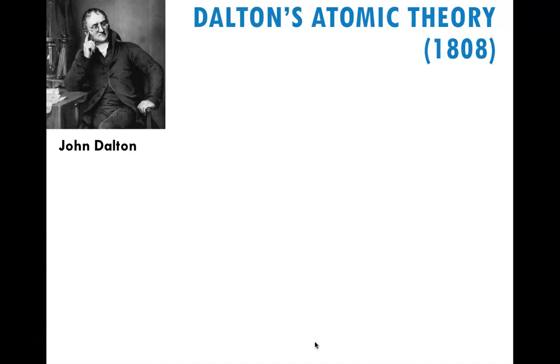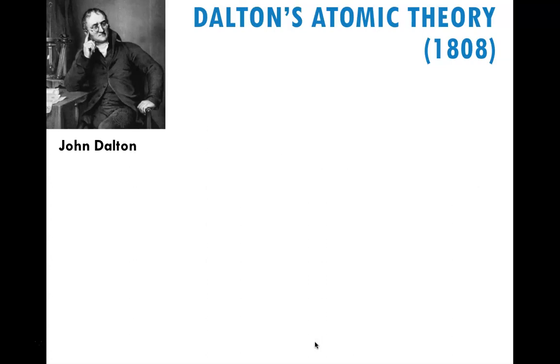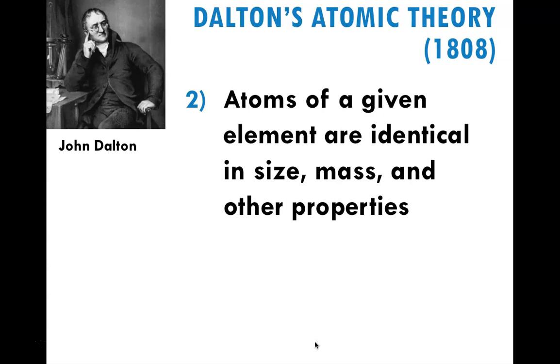All right, so John Dalton, way back in 1808, came up with an atomic theory, and his first thought was all matter was composed of extremely small particles that were called atoms. And everyone kind of agreed with it. He was the smart guy of his time in the field. He also said that atoms of a given element are all identical. So if I have all just iron or all just helium, every single atom in the sample has the same size, the same mass, and the same properties.